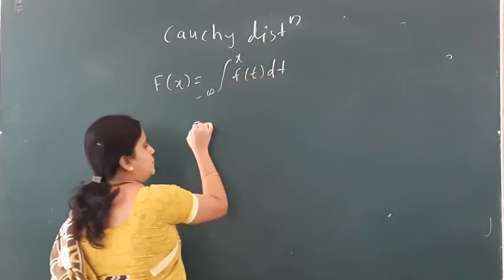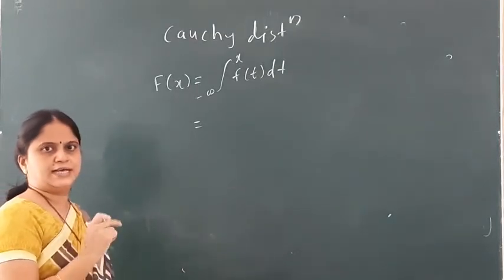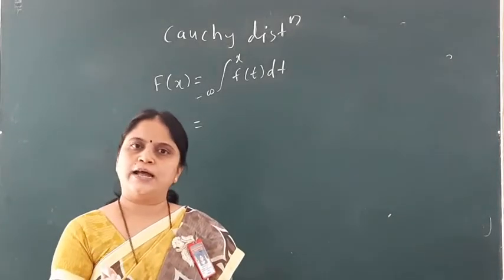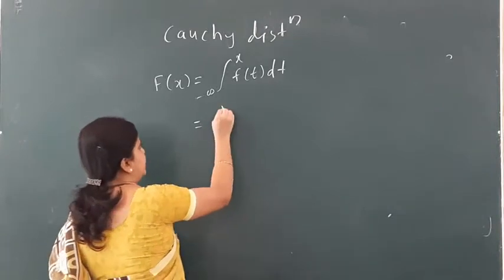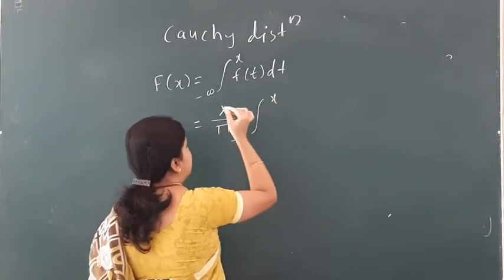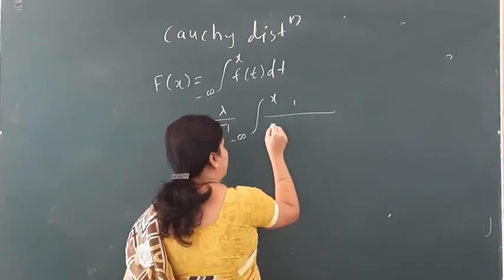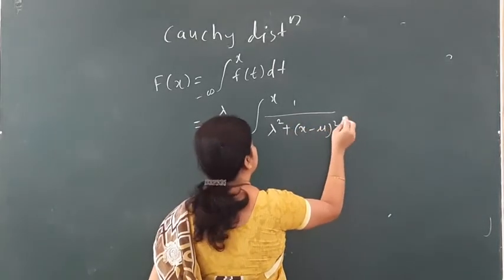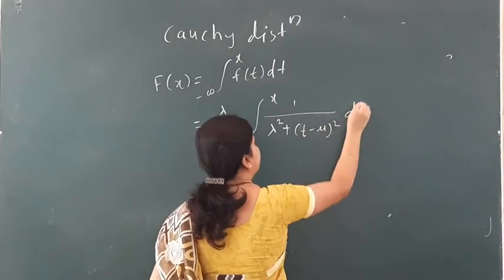Here lambda divided by pi is a constant term, so it comes out of the integration sign. So we have lambda divided by pi, the integral from minus infinity to x of 1 divided by lambda square plus (t minus mu) square, with t instead of x, and dt.